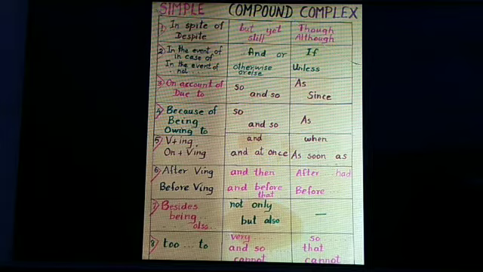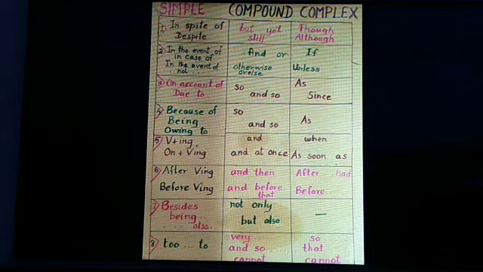Moving on to the sixth one, after verb ing: in a simple sentence you use this, then in a compound sentence you use and then, and in complex you use after. Because two actions are involved, you will have to use after, had. The first action will take had. Before verb ing comes: in compound you will use and before that, and in complex you will use before.